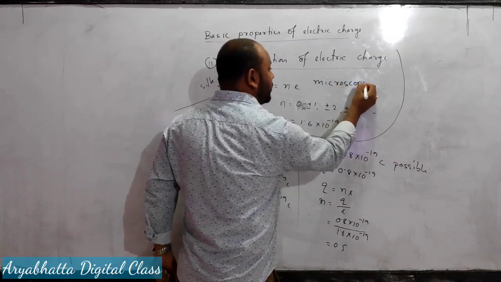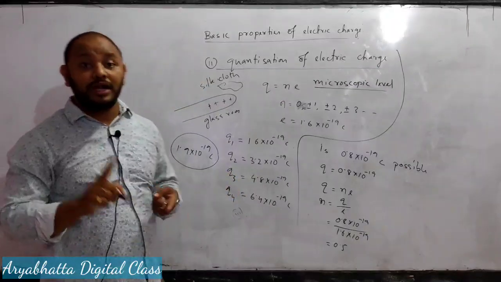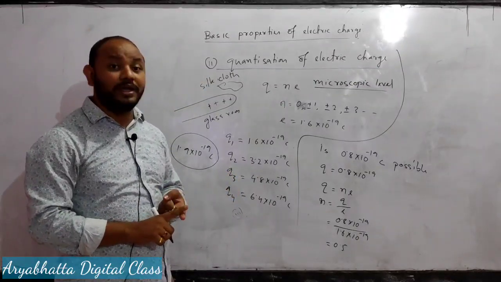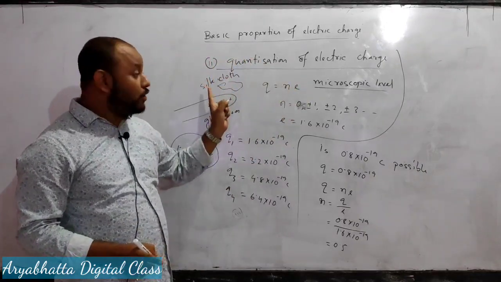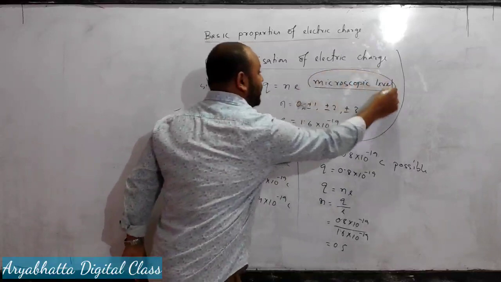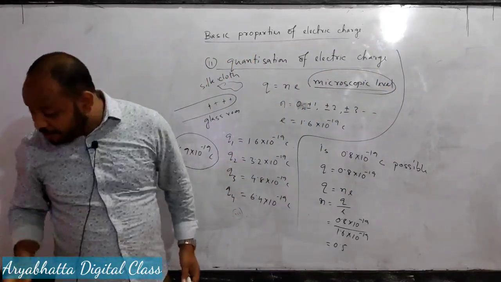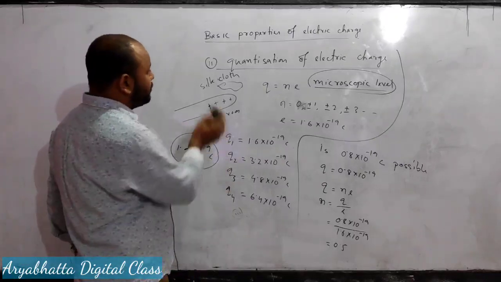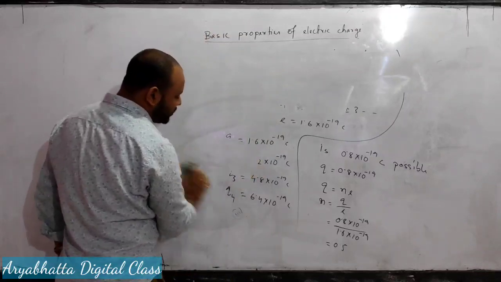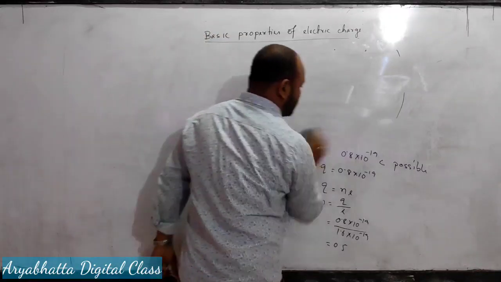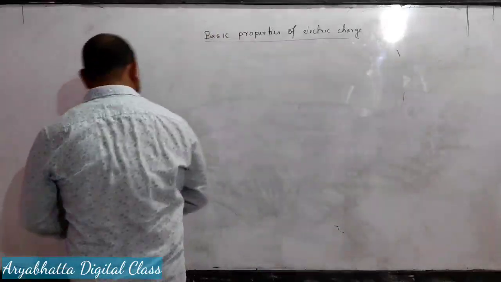These basic properties of electric charge are only valid for the microscopic level. Okay, this you remember. Now, the third basic property is the conservation of electric charge. Let me explain about conservation of electric charge.